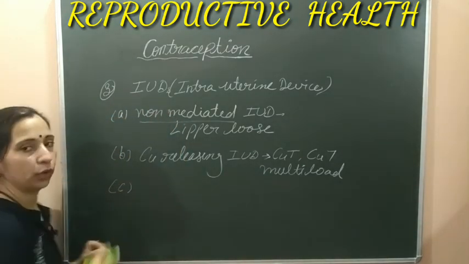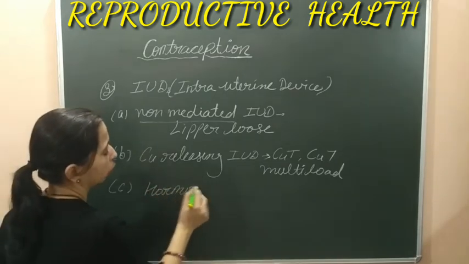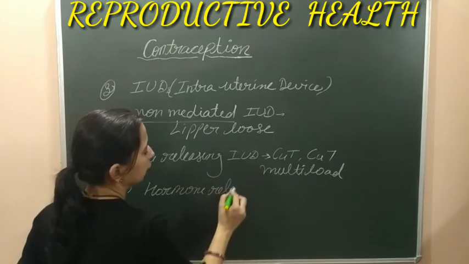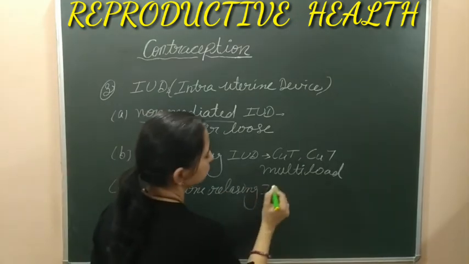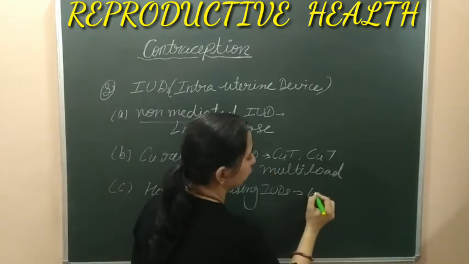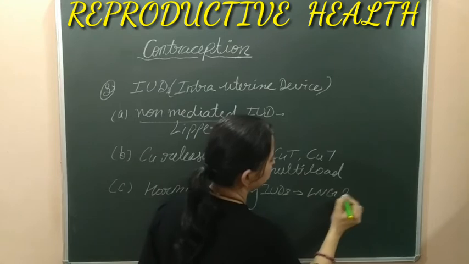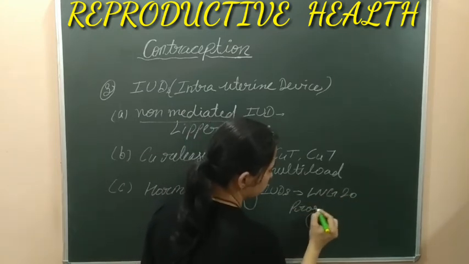Third category of IUDs are the hormone releasing IUDs. These are the IUDs which release some specific hormones. The examples of such kind of IUDs are LNG-20 and Progestasert.